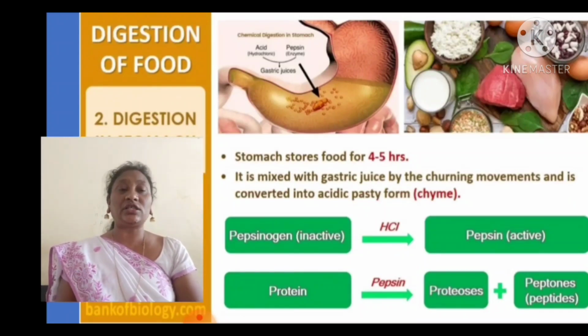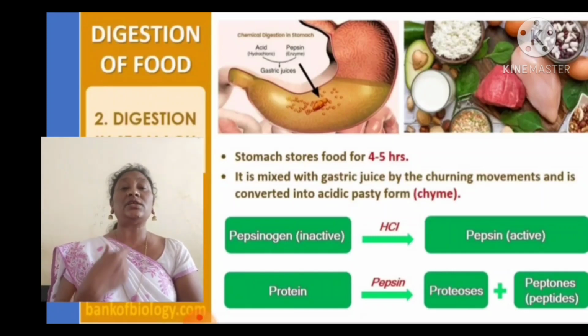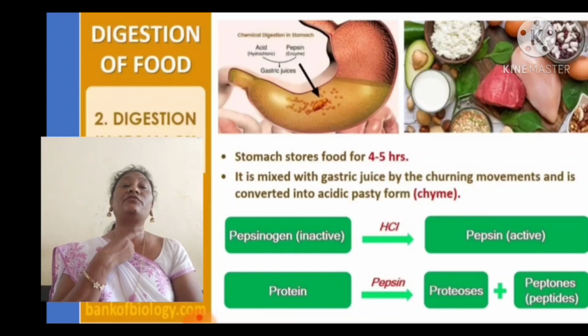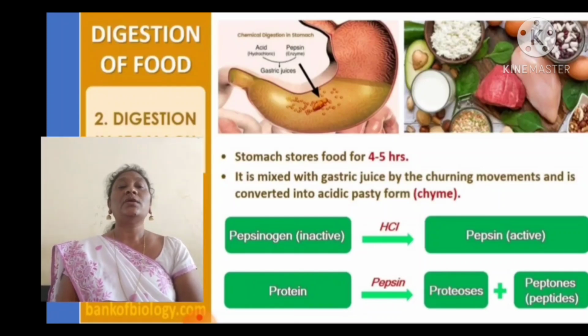After digestion in the mouth, food reaches the stomach. There is no digestion in the esophagus. The esophagus, the food pipe, only transfers the food from the mouth to the stomach. The stomach stores the food for 4 to 5 hours.